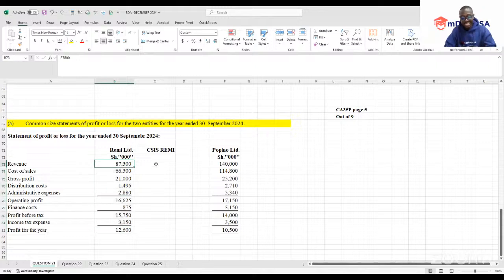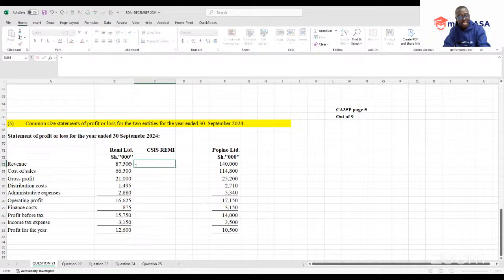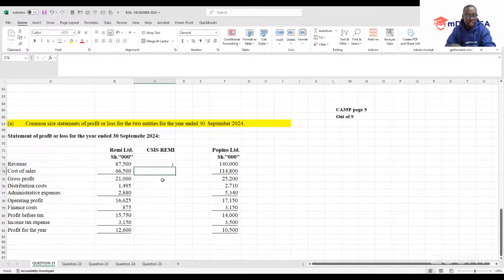So this is easy, understand this. We take the 87,500 being our revenue. At this point we divide by the base because it is our income statement, so the base will just be the revenue. Then you enter. Remember, I'm expected to have these details in percentage.